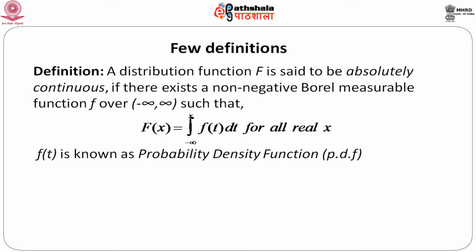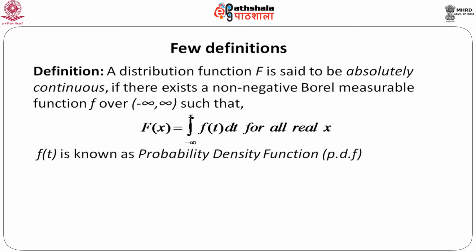So, if we are able to write capital F(x) in this form, using another function which is non-negative Borel measurable defined over the entire real line, which is denoted by small f, then this small f(t) is known as the probability density function corresponding to the random variable X, or corresponding to the distribution function capital F. So, naturally it is not necessary that every time we will get a probability density function, but we can derive a probability density function only corresponding to an